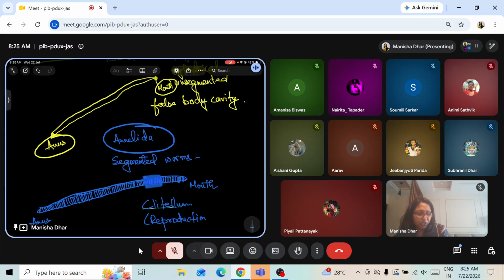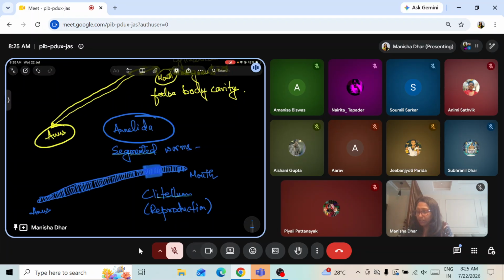This part participates in reproduction, and that's why this is important. All right. So talking about the segmented worm, typically segmented worm means, as said, they have around 80 to 120 segments depending upon the size of the worm. The body of an annelid worm is cylindrical, divided into ring-like segments.